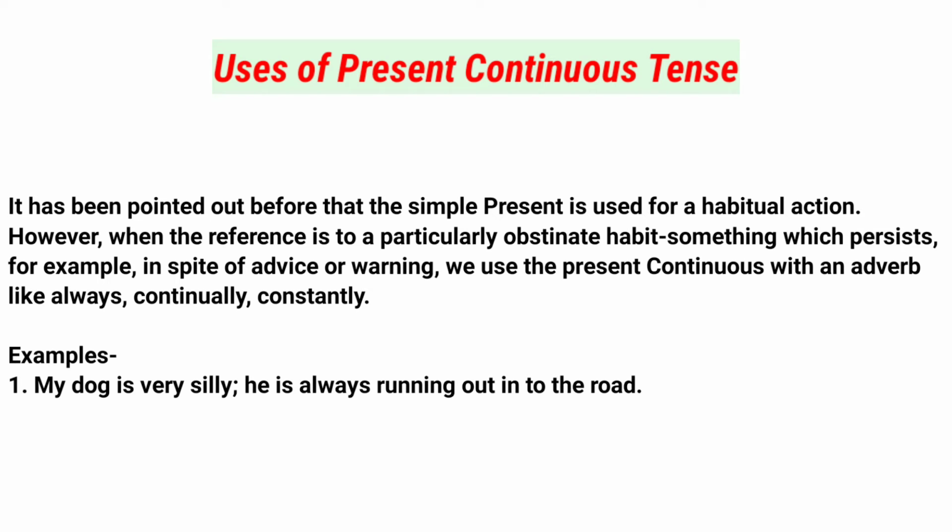It has been pointed out before that the simple present tense is used for a habitual action. However, when the reference is to a particularly obstinate habit, something which persists, for example, in spite of advice or warning, we use the present continuous with an adverb like always, continually, or constantly. Example, my dog is very silly. He is always running out into the road.